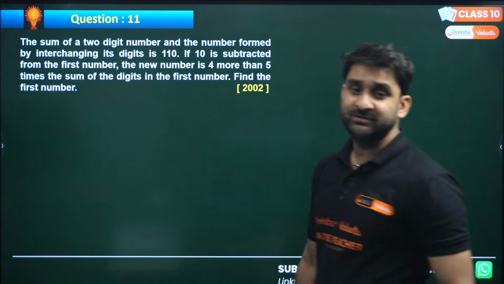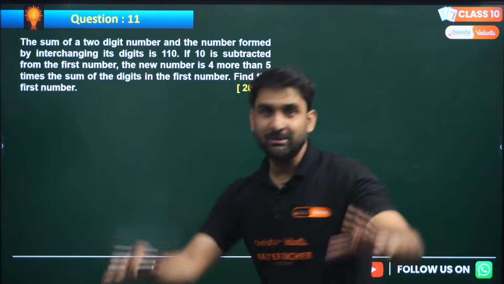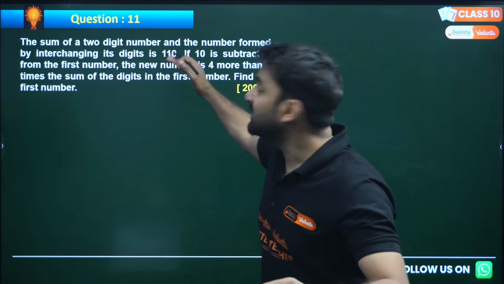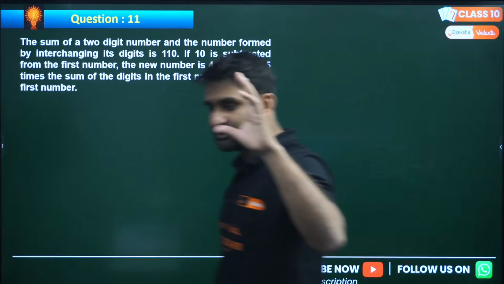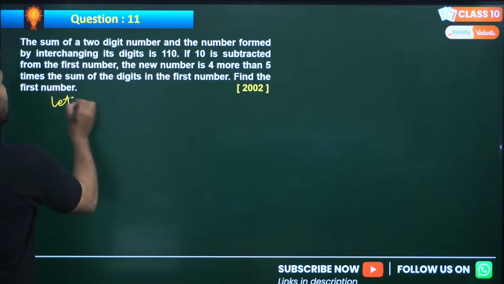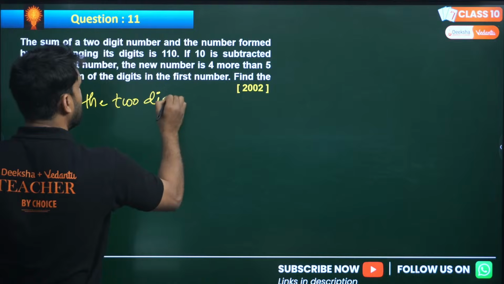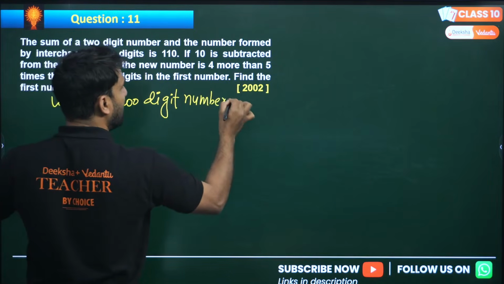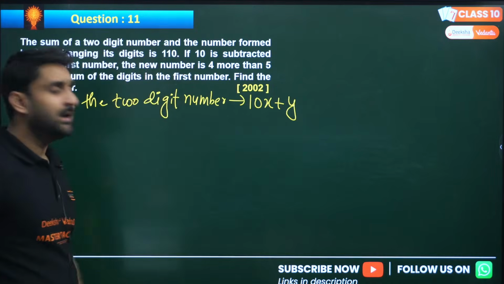The sum of a two-digit number and the number formed by, let me tell you one thing here. Whenever such a question comes up in front of you, with a two-digit number, don't read the question first. Your first step should be: let the two-digit number have the general formula 10x plus y, because all the 2-digit numbers lie in this format.